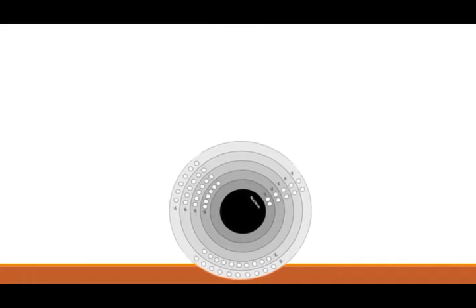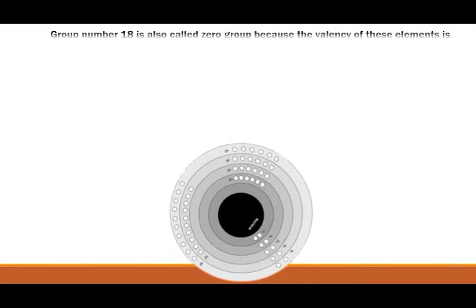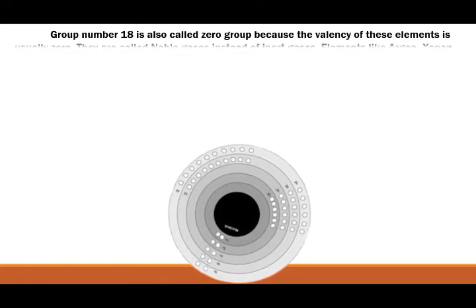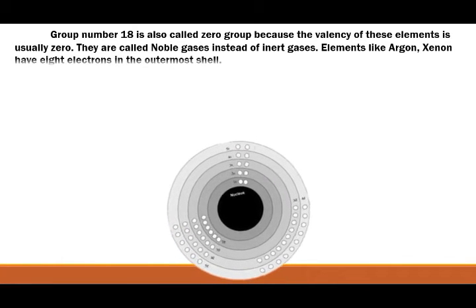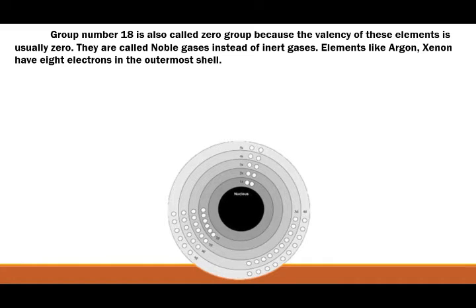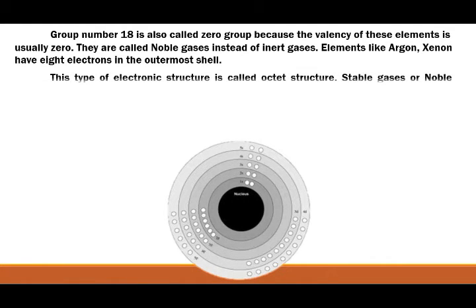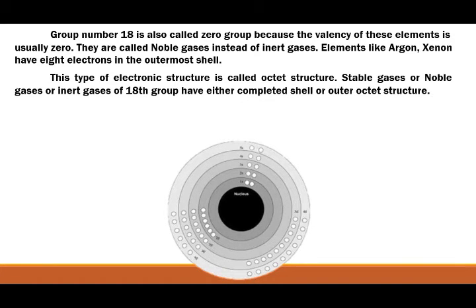Group 18 is also called the zero group because the valency of these elements is usually zero. They are called noble gases instead of inert gases. Elements like argon and xenon have 8 electrons in the outermost shell. This type of electronic structure is called octet structure. Stable gases, or noble gases, or inert gases of the 18th group have either a completed shell or an outer octet structure.